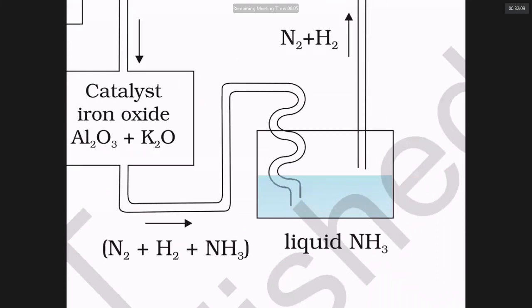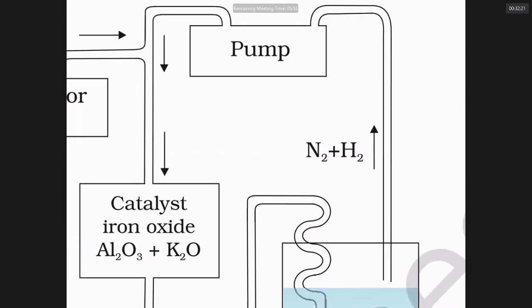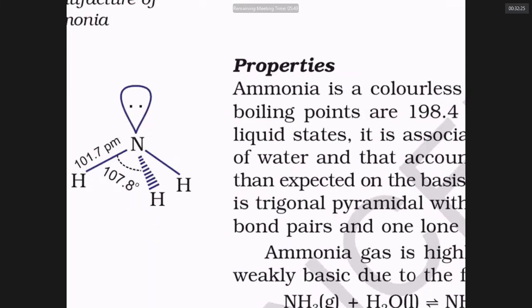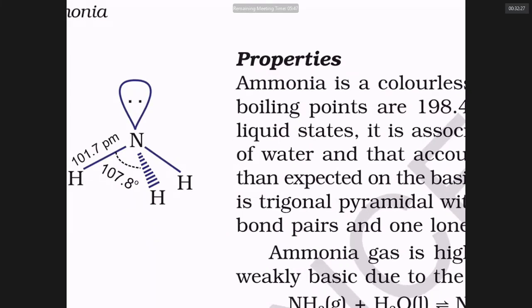Once nitrogen and hydrogen combine to give ammonia, the ammonia is made to dissolve in water or is liquefied. When it is liquefied, it will be taken out. So this is the process of making ammonia, the Haber process. This is the structure of ammonia showing a pyramidal molecule with bond angle 107 degrees 48 minutes.